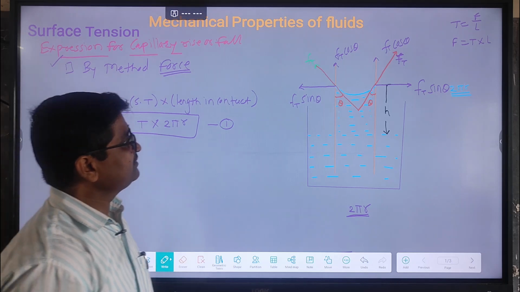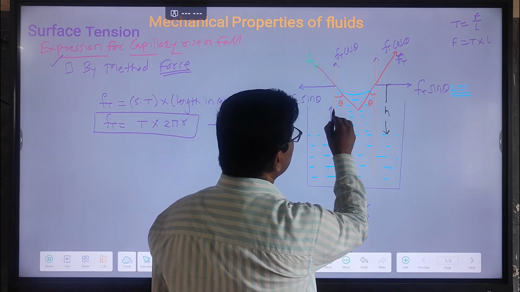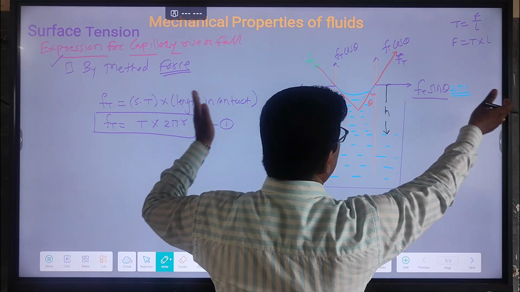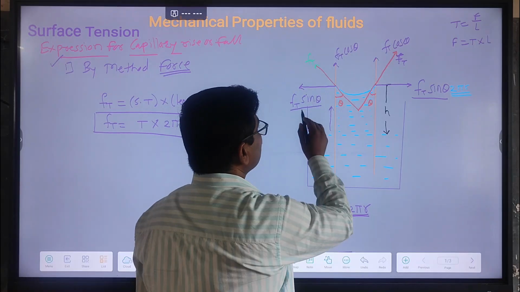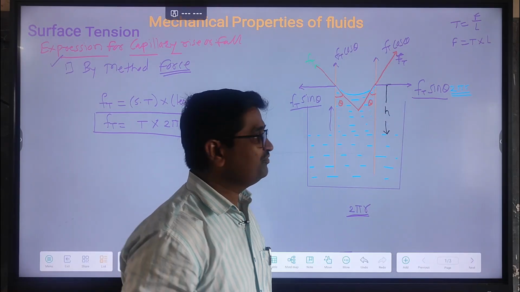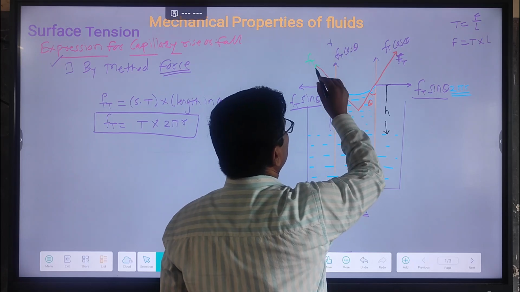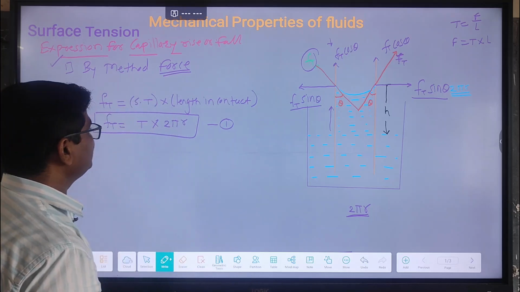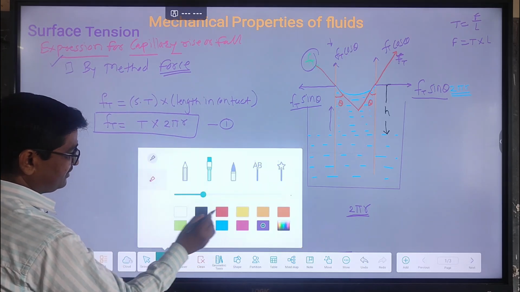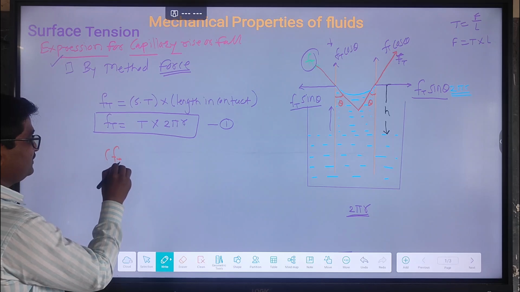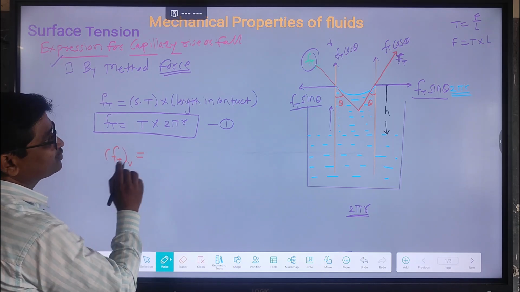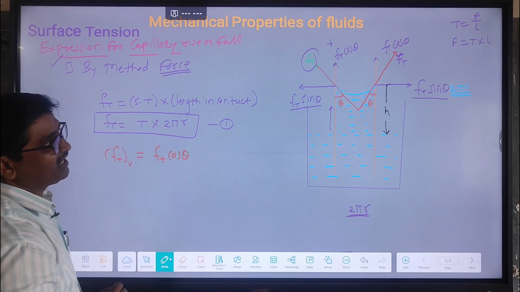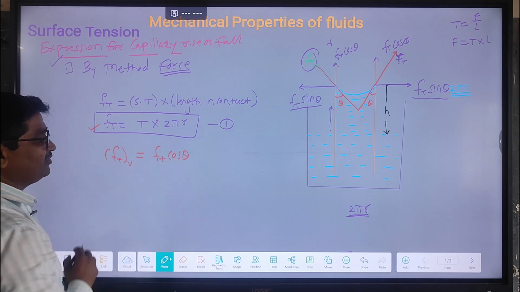Get it clear? Now after that, the level of liquid inside the capillary tube is moving vertically upward. So the horizontal components of Ft sin theta from the two sides are equal and opposite, and they cancel each other. We are only left with the vertical component of the force due to surface tension, which is vertically upward. So the vertical component is Ft cos theta, but the value of Ft we have already calculated.